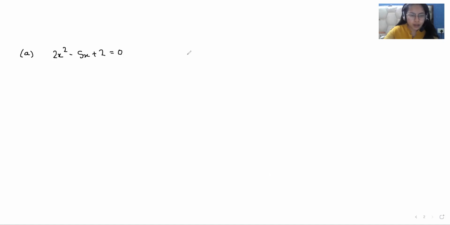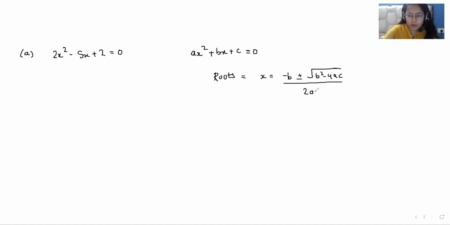First we know that our quadratic equation is in the form of ax square plus bx plus c equals 0. We already learned various methods to find the roots, but there is one formula also to find the roots of the equation. The formula is x equals minus b plus minus under root b square minus 4ac over 2a. With the help of this formula, you can find your two roots.